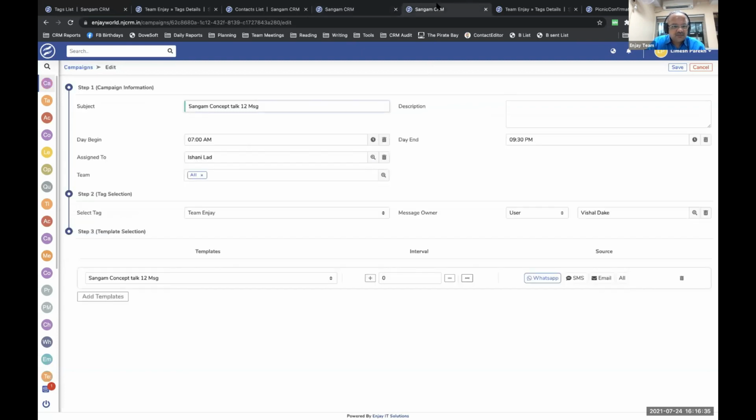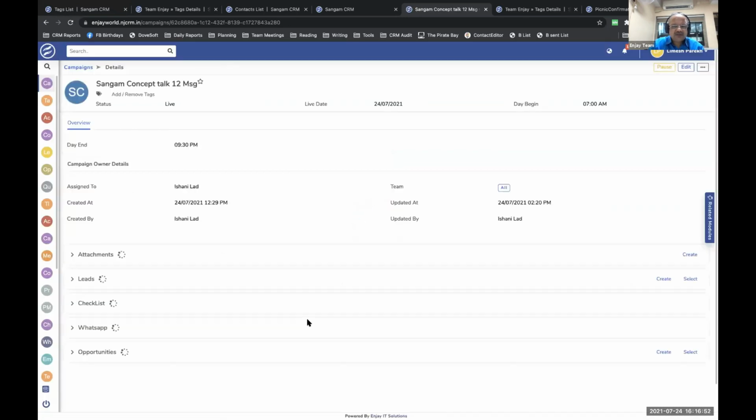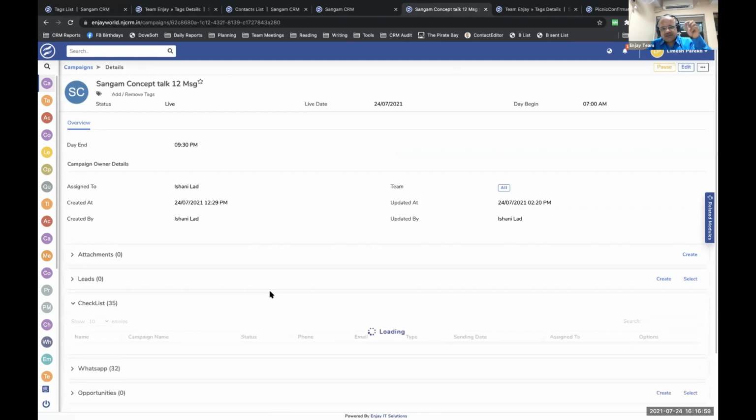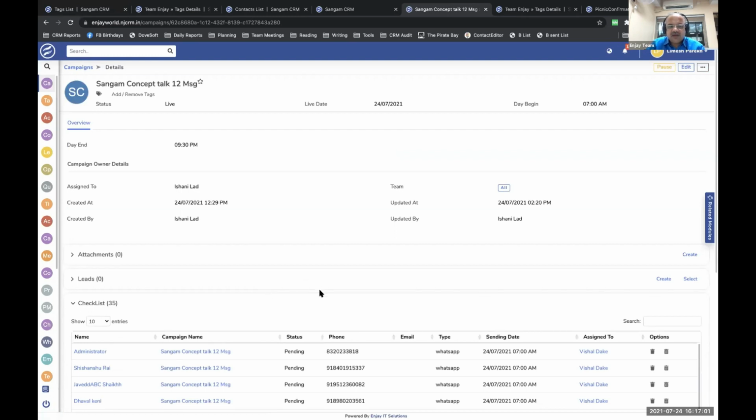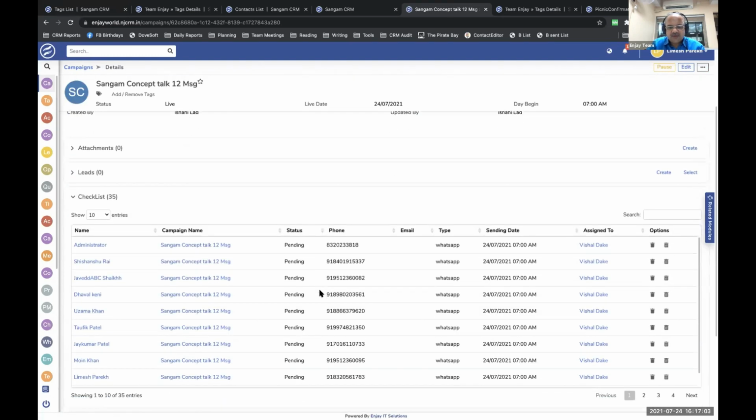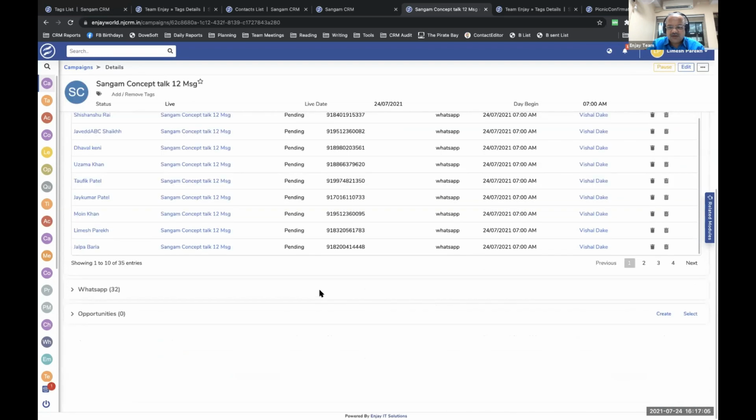Okay. So this is the campaign. And if you go below that campaign, once the campaign is created and active, you will see this checklist. Checklist is actually the list of messages that are waiting to be delivered. Okay, so these 35 messages will get delivered.